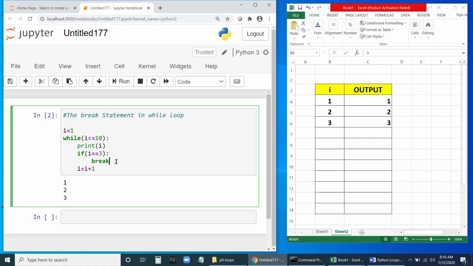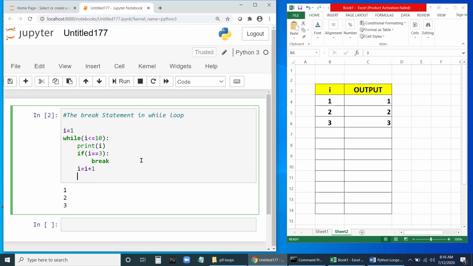So what actually the break does: break will break the loop. If it finds a break statement, wherever the loop is, it's going to break the loop. It will terminate the loop. The break statement will terminate the loop. Fine. So let us write the else part here.